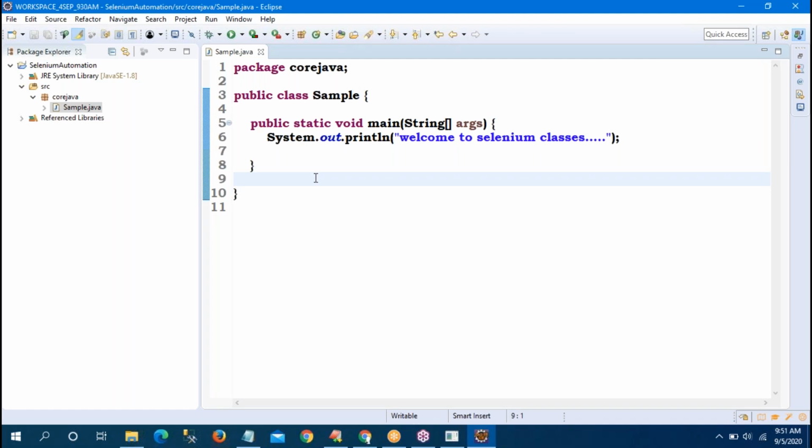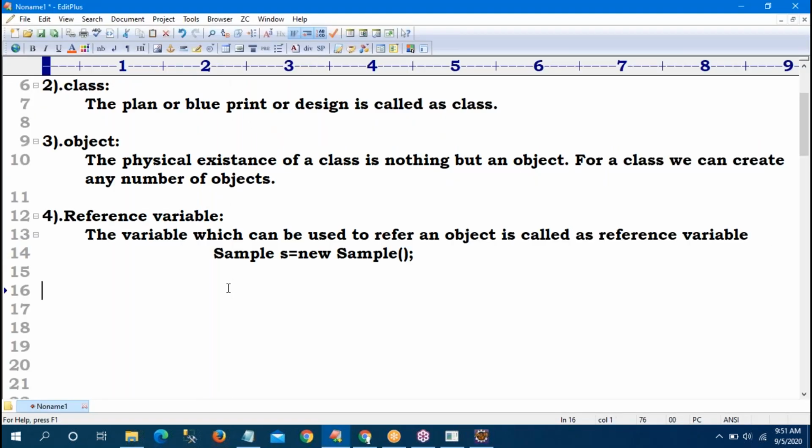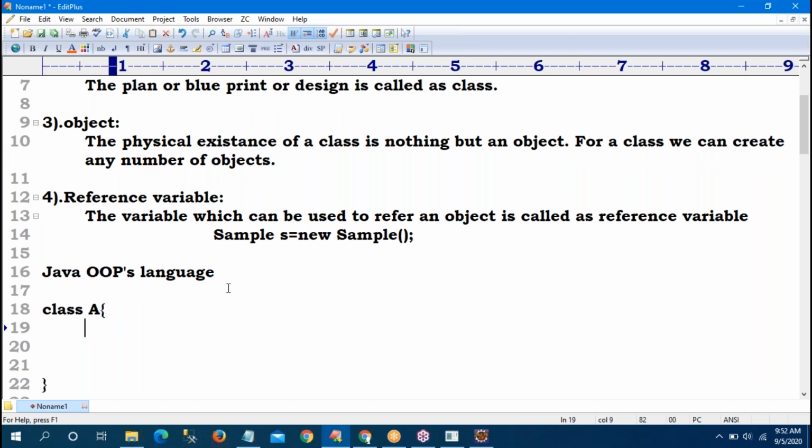Now, there is a basic part about class, object and all this. So Java is an object-oriented programming language. Generally, everyone can tell that a class means a collection of variables and methods. Suppose you take any class A. Yes, the class name can be any name, no problem. So here it can contain variables and behaviors, nothing but methods, for easy understanding.